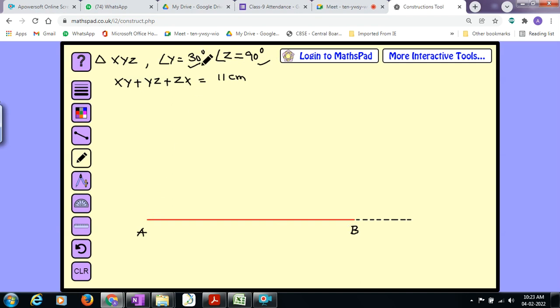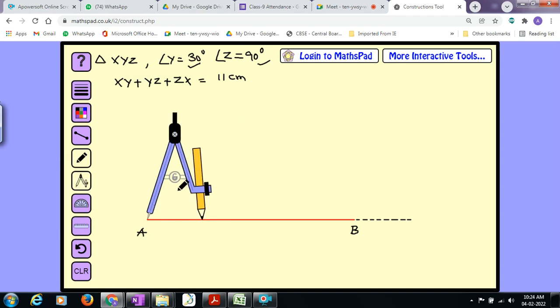I hope you understand. Directly I cannot construct 30 degrees. So what do I need to do? Okay, I can construct 60 degrees, then bisect the 60 degrees. All of you carefully observe, it is just a revision part for you.